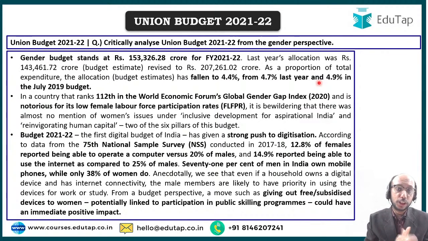Therefore, what this budget could have or should have done was to give a free or subsidized device to women so that they can be linked through digital media. Or probably we could have given some kind of public skilling program, which could have had an immediate positive impact upon digitization of women in India, or digital empowerment of women in India. That is something which is clearly missing. That is something which should have been there. So that is something that we can talk about.